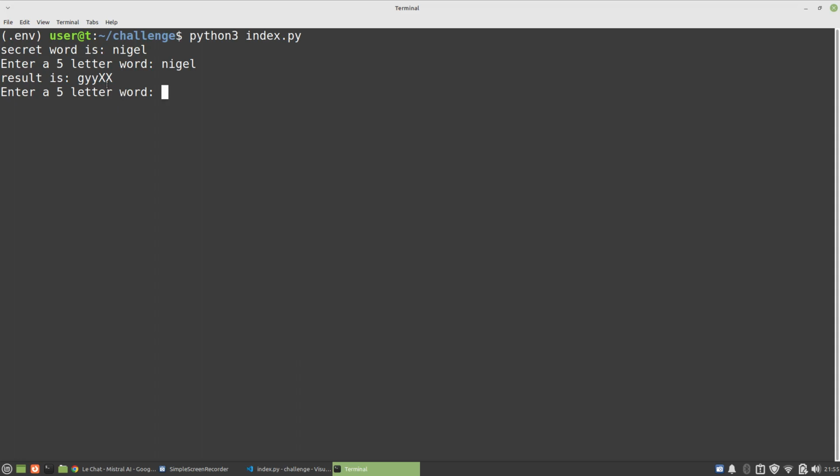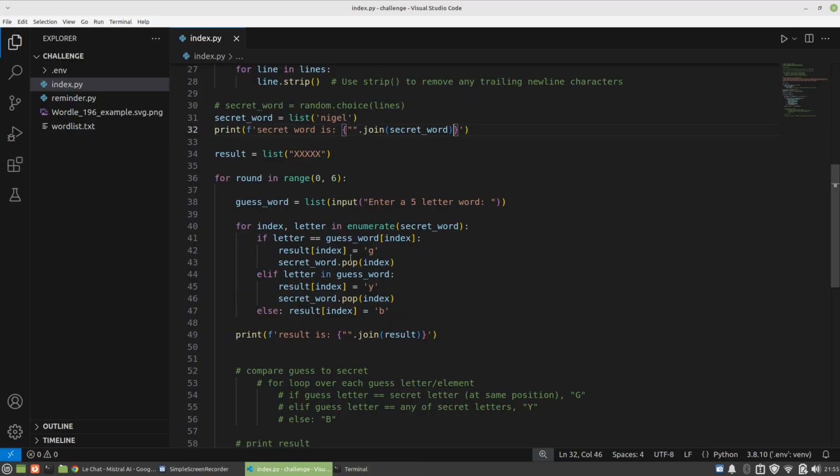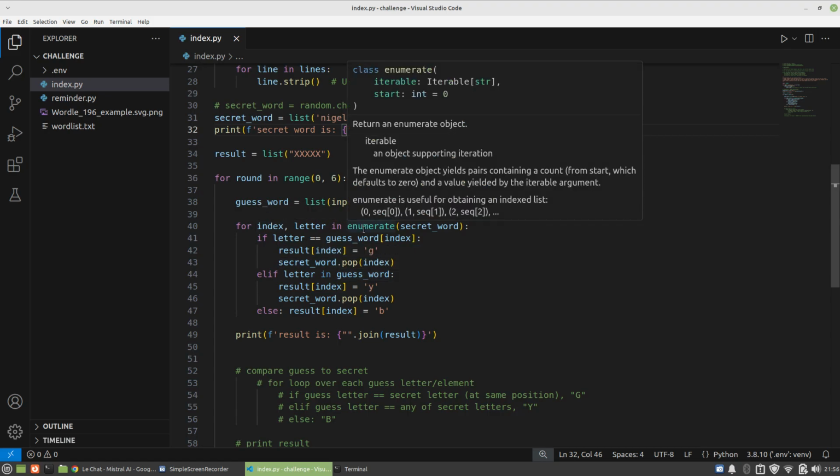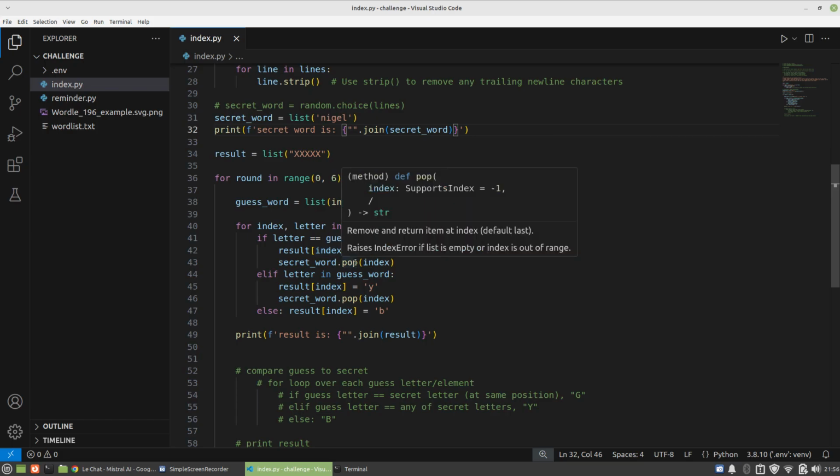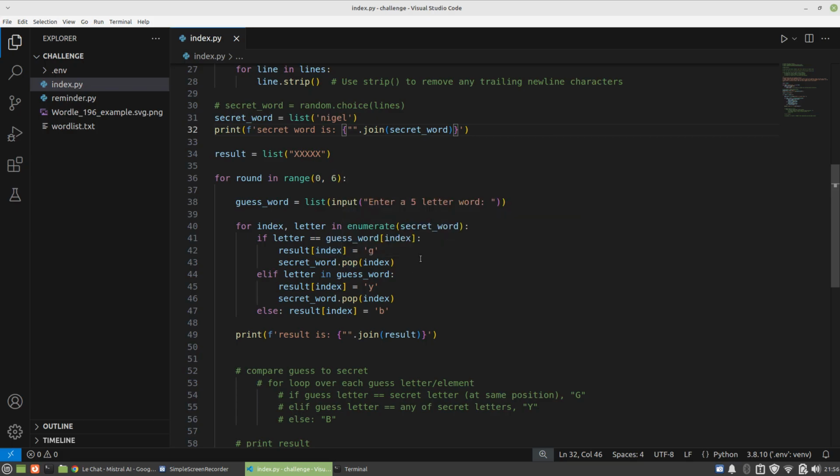So it's clearly because I've done the pop, it's made it an issue. If I go back here, I was like, well, I popped it, so now the indexes are not going to line up. But maybe they will, because, you know, is it all set when you create the loop? I don't know, but I think pop is the wrong thing. I need to replace this now. I need to keep at all times all words being 5 letters and not start popping letters out. So let me do that. I'm going to choose some kind of neutral value instead.